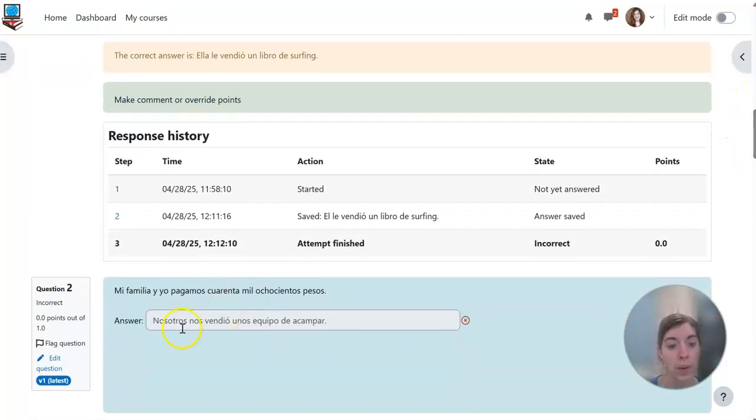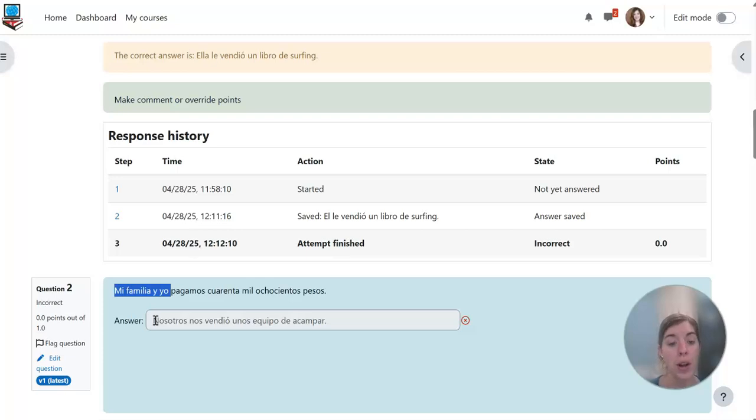So down here, now this is where this made me think that you weren't clear on where to find that subject. So the subject again is going to be ella. You used nosotros, and you got that from mi familia y yo, which is a nosotros subject here above, but you're changing your subject in the second one. So in the second one, you're saying she sold it. You're not saying we sold it.